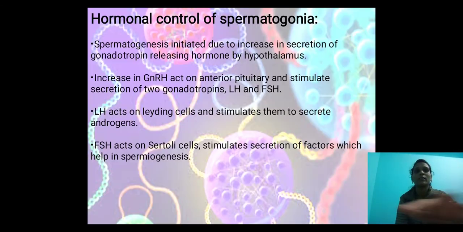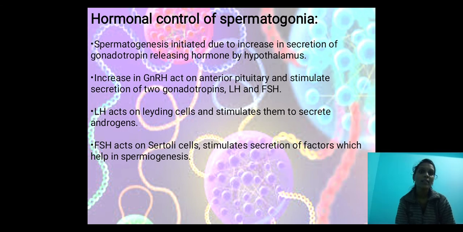Next, the hormonal control of spermatogenesis, that is how hormones control it. Spermatogenesis is initiated by the increase in secretion of gonadotropin releasing hormone by the hypothalamus. The increase in gonadotropin releasing hormone acts on the anterior pituitary and stimulates secretion of two gonadotropin hormones, LH and FSH. LH means luteinizing hormone, FSH means follicle stimulating hormone.